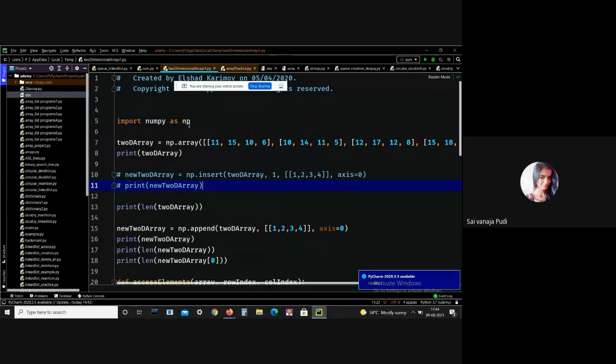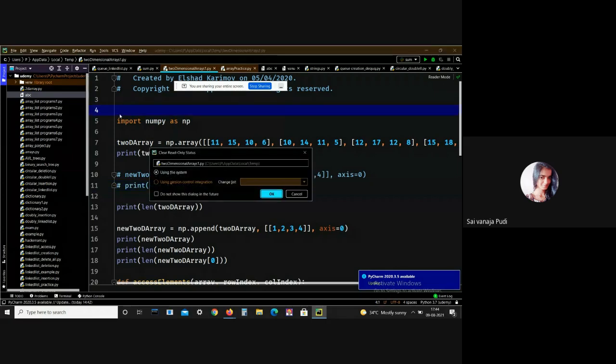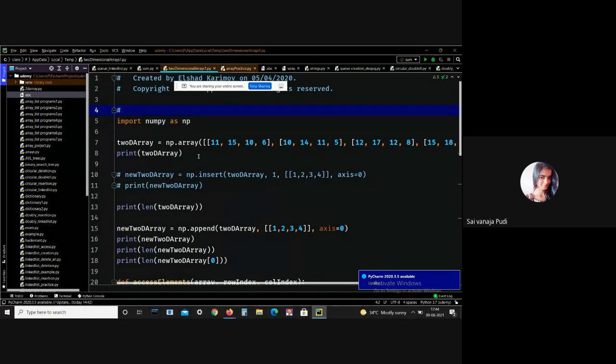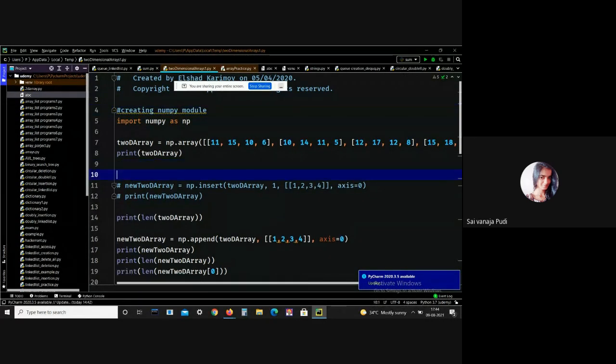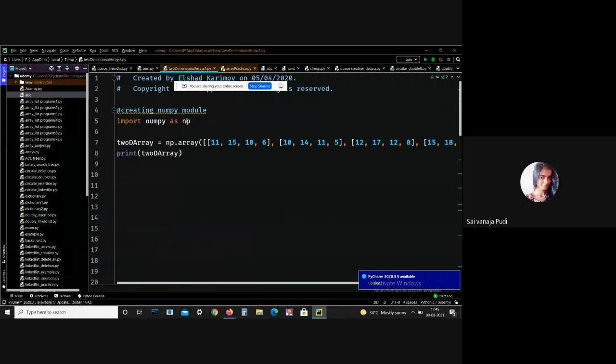If you install the NumPy module, then you can import it. Here I am importing the module as np. Let me comment everything. Forget about all this other stuff and just focus on this particular module.